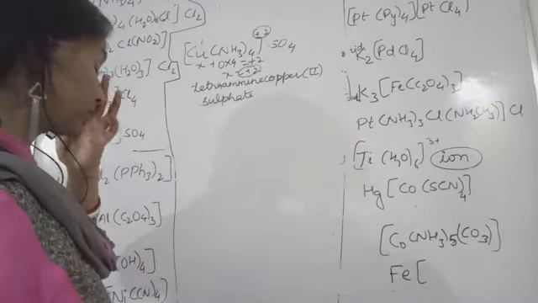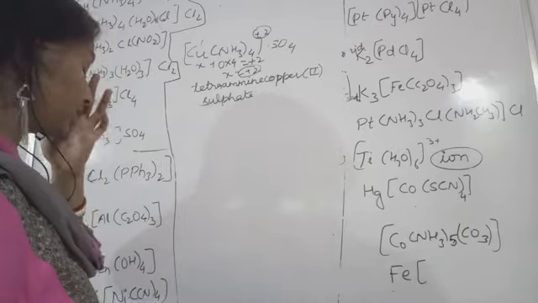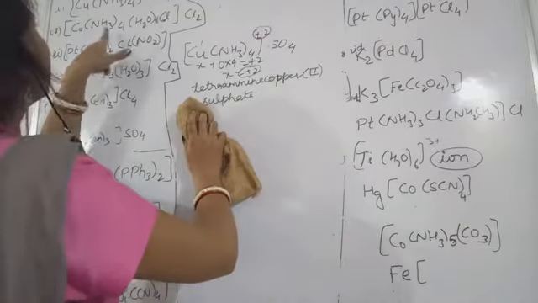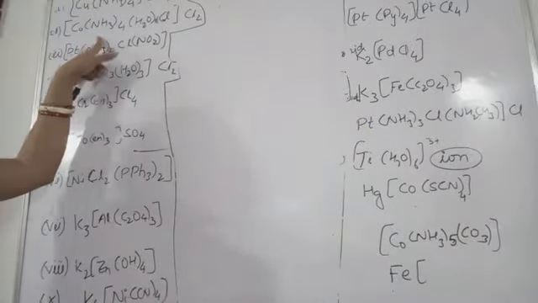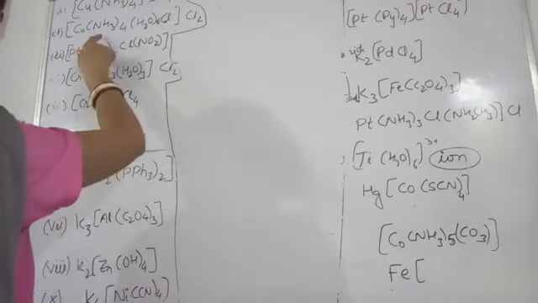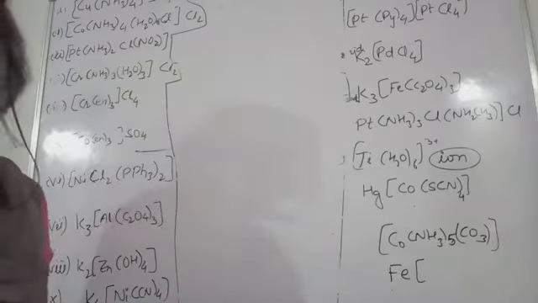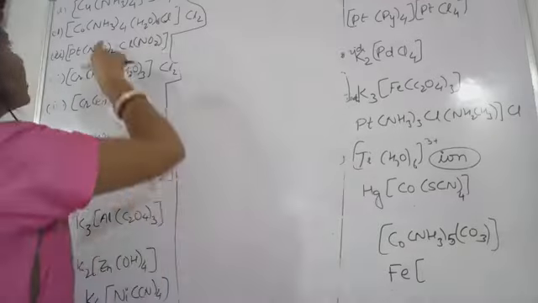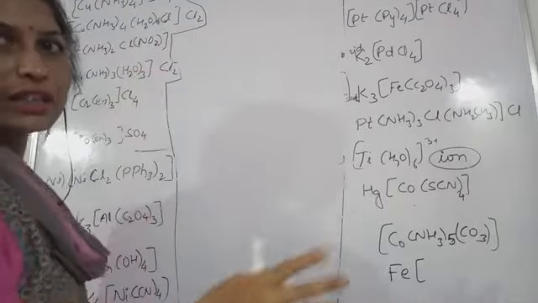Tetraamminecopper(II) sulfate. This is the name of the compound given here. Now next, see, next is cobalt, and see the many types of ligands present here. So you will start with what? In alphabetical order you will have to arrange the ligands.